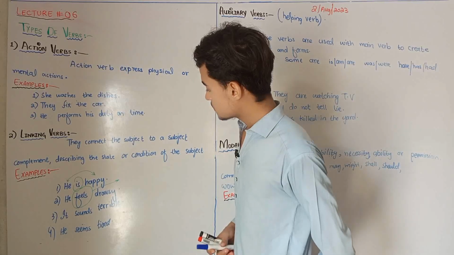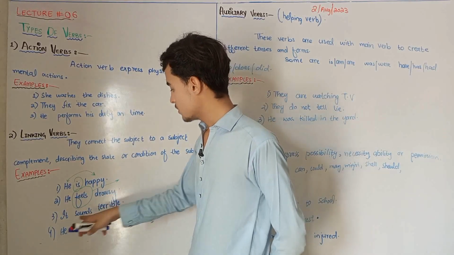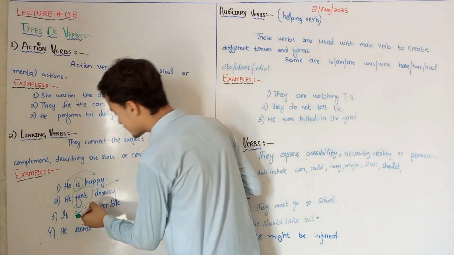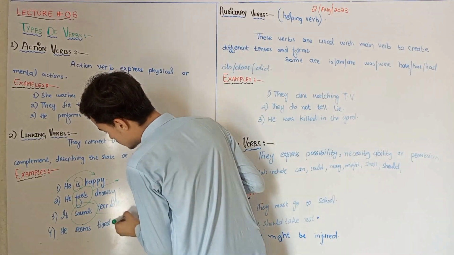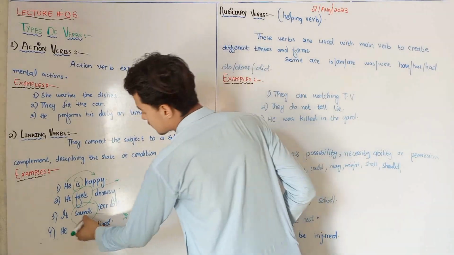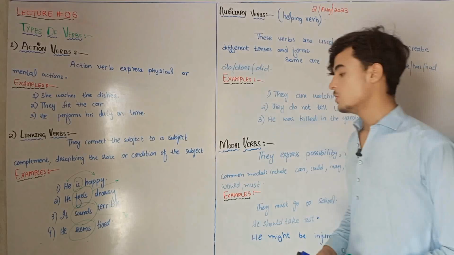For example, he feels drowsy. It sounds terrible. So here sounds is a linking verb. Seems is also a linking verb.